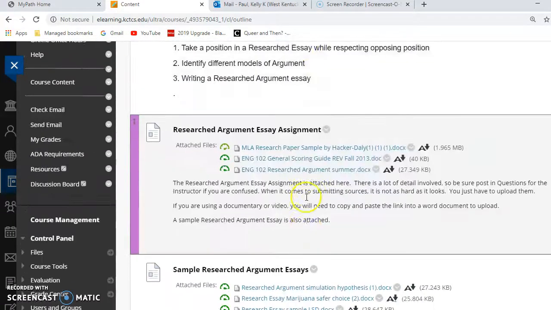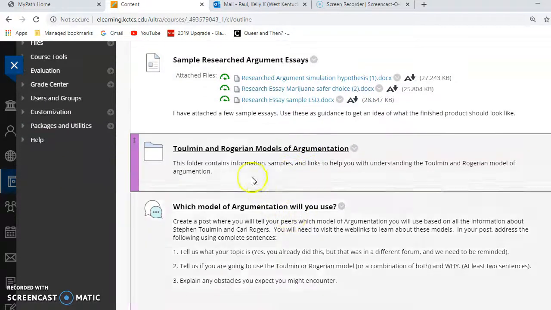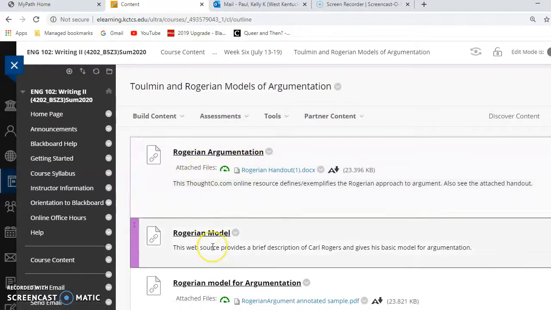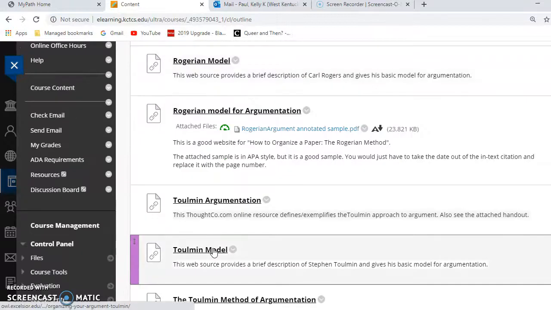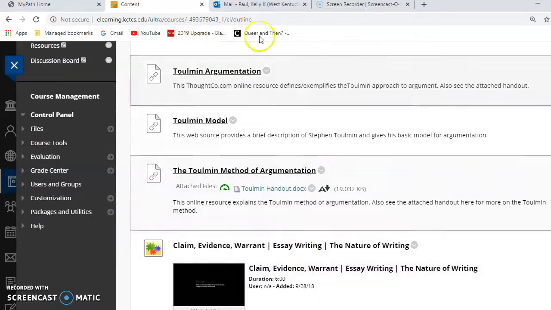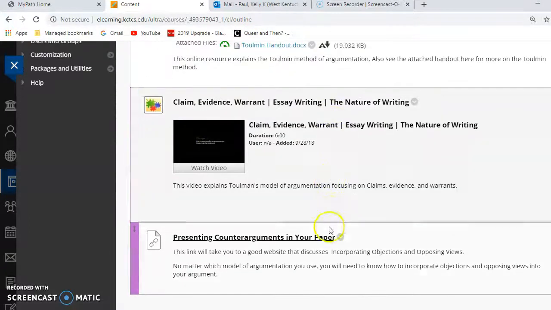The next thing that you're going to do, once you look at all this, is to go into this folder and review and study the difference between the Rogerian model and the Toulmin models of argumentation. You will be choosing which one of these arguments you are going to be using, so be sure you look at each one of these issues and the videos and the links carefully.